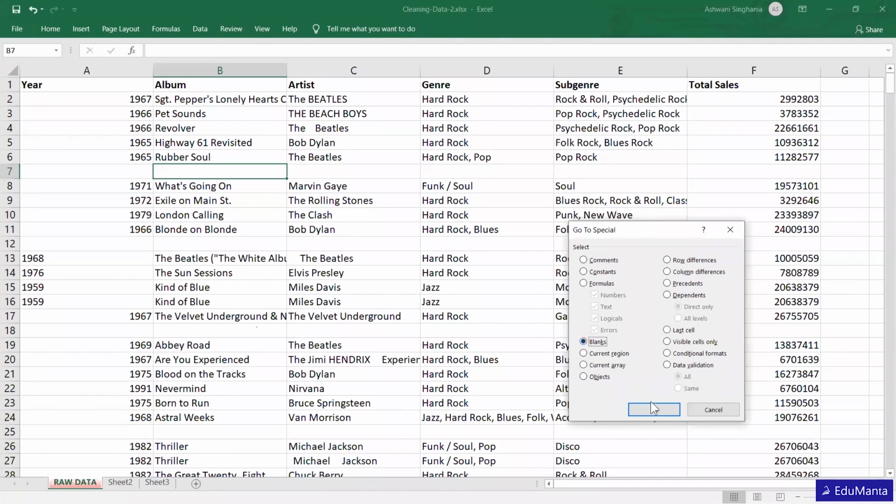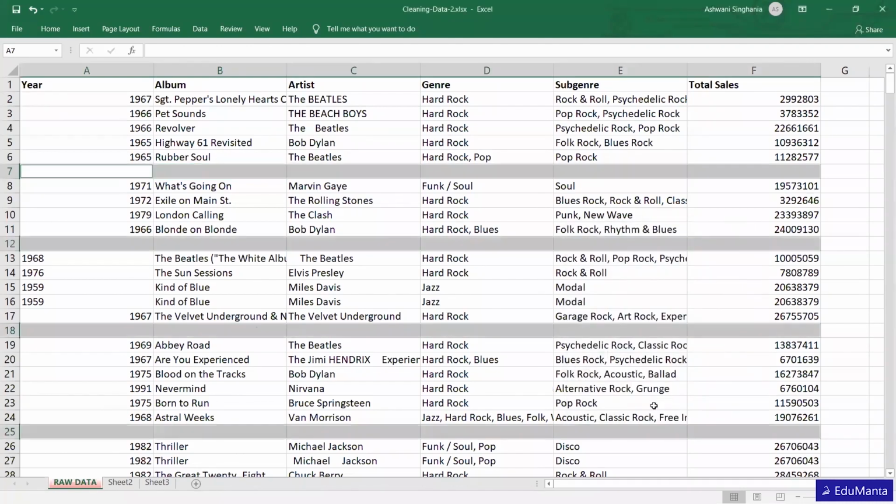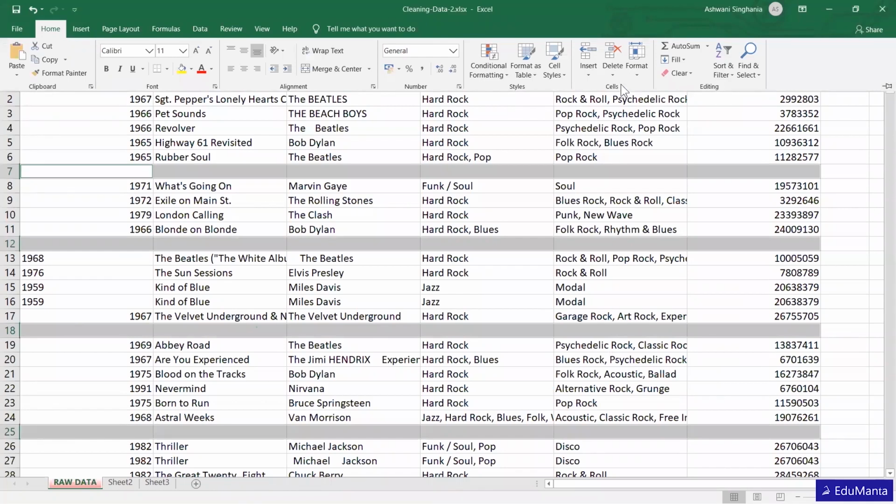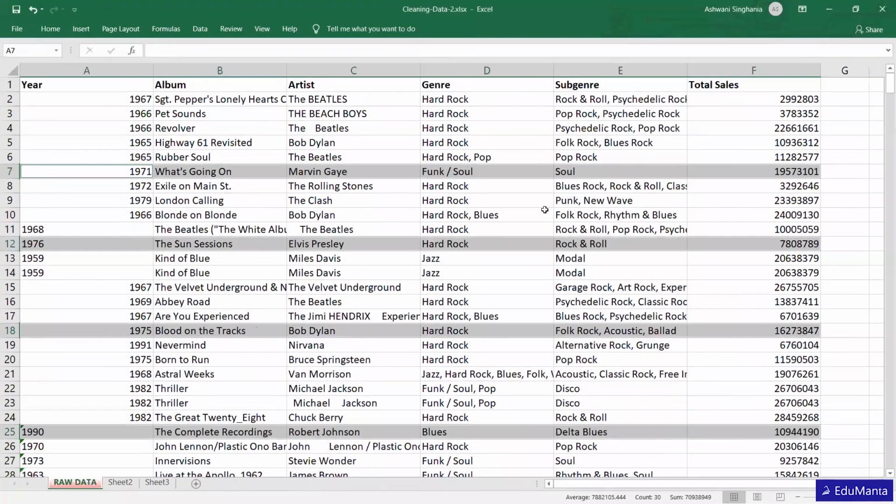We'll select this. Okay, so all blank rows are getting selected. Now we need to delete these. So simply under Home, Delete Sheet Rows, and all those blank rows get deleted. I hope I made things clear up till here.